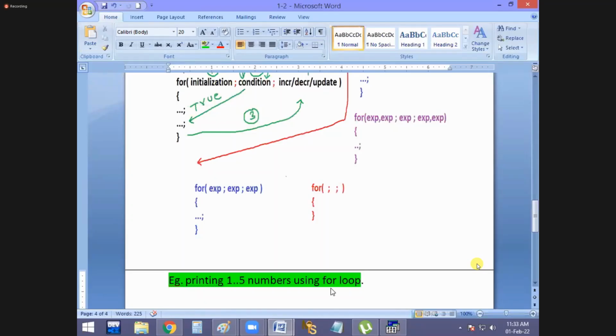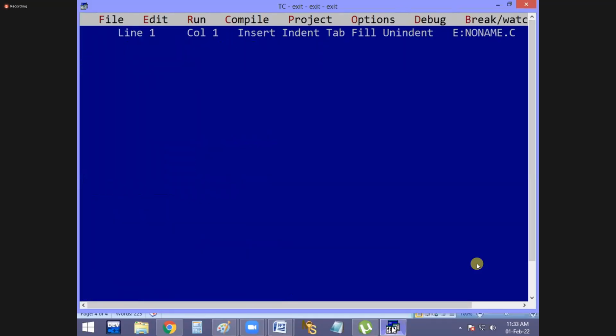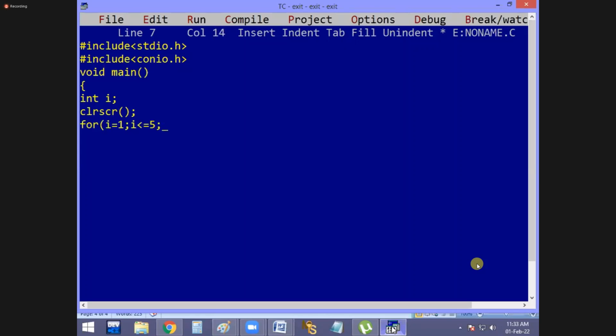Okay, guys, now I'm going to start the program. See that. First, here, common header files. Okay, starting i value 1, directly i equal to 1, i less than or equal to 5, i plus plus. Now printf %4d comma i, bracket close, getch. That's all. Tell me, guys, i value starting 1.